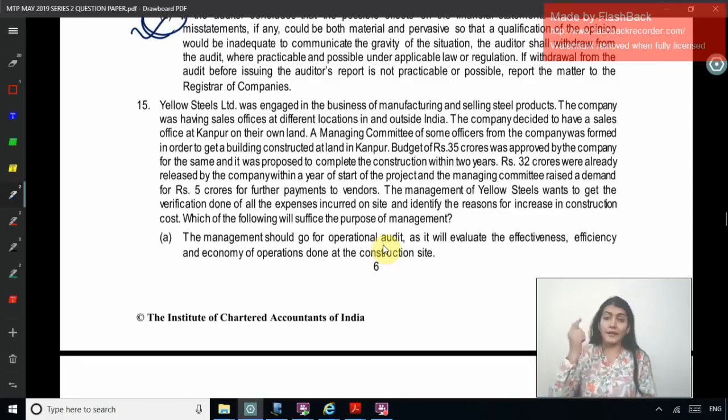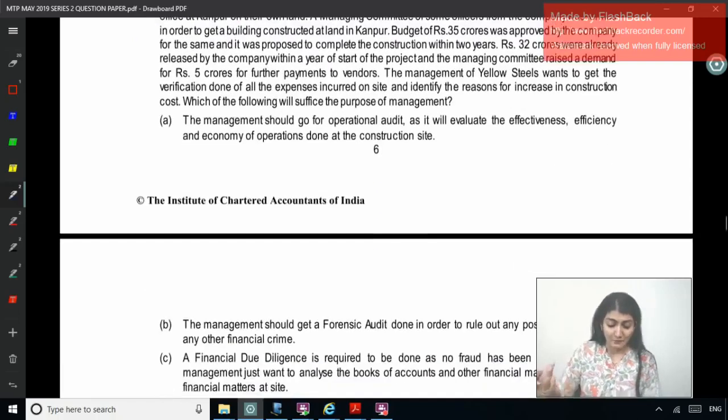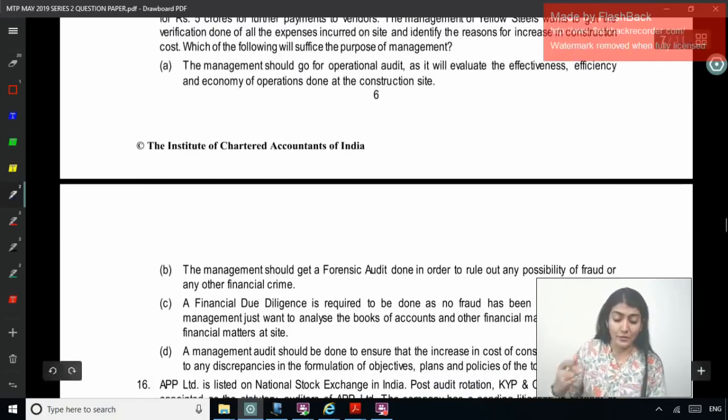Right, so a building is to be constructed with a 35 crore budget, 32 crore already incurred within 1 year of start, and now they are demanding 5 crore for payment to the vendor. The management wants to know the reasons for the increase in construction cost. The management should go for operational audit, as it will evaluate the efficiency, effectiveness and economy of operation.